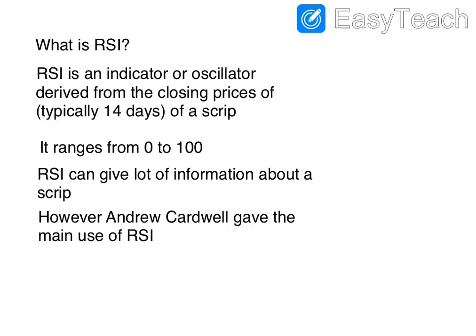RSI is an indicator or oscillator which is derived from the closing prices, typically of 14 days of a scrip. You have to consider the last 14 days closing prices, and it is called the relative strength index. It's relative to its own price. If the scrip is going up and up and up, then the relative strength will be higher, and if it is coming down and down and down, then the relative strength will be lower. Because it's an oscillator, it will have a range from 0 to 100.